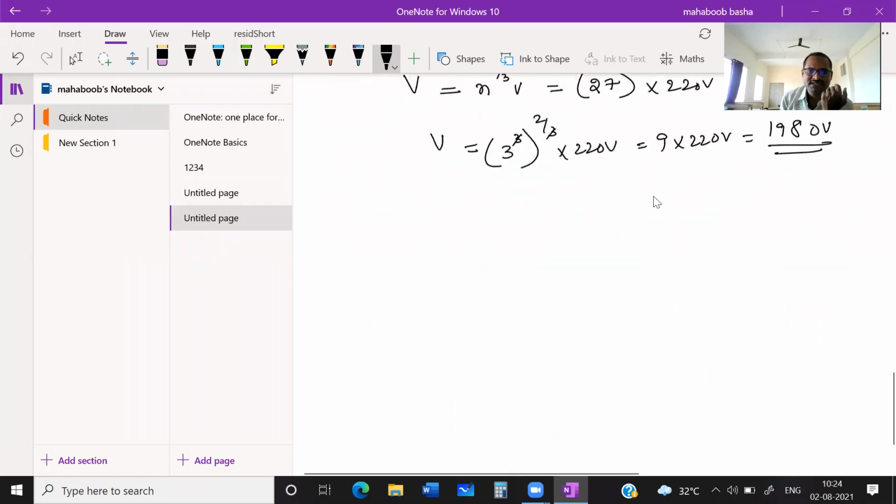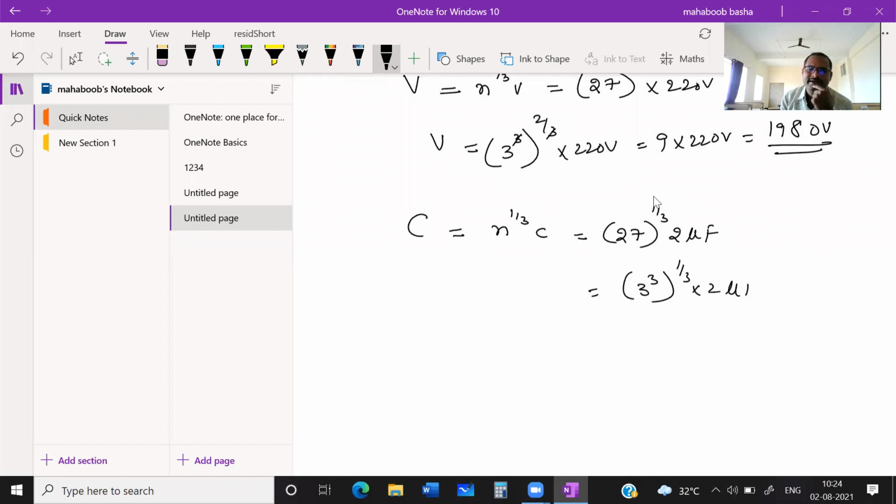Yes, the capacity of the bigger drop is equal to n to the power 1 by 3 times the capacity of the smaller drop. N is given as 27. So 27 to the power 1 by 3 times 2 microfarad. Yes, it is 3 cubed. We can write (3 cubed) whole to the power 1 by 3 into 2 microfarad. Yes, the 3 cancels. You'll get 3 into 2, which is 6 microfarad. Yes, this will be the answer.